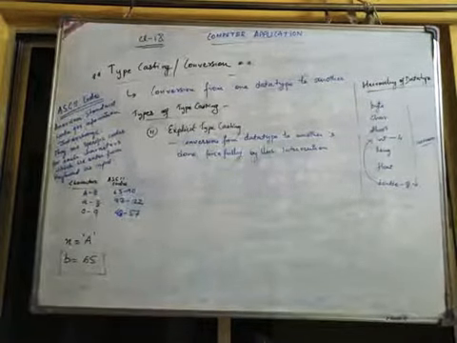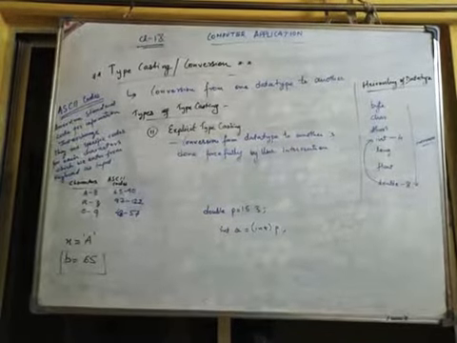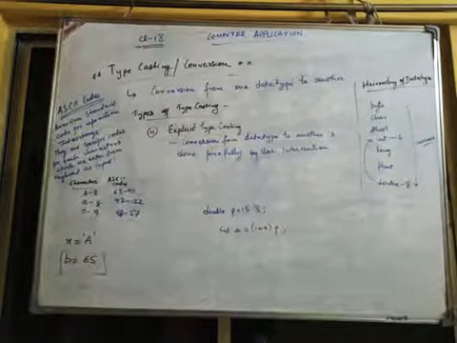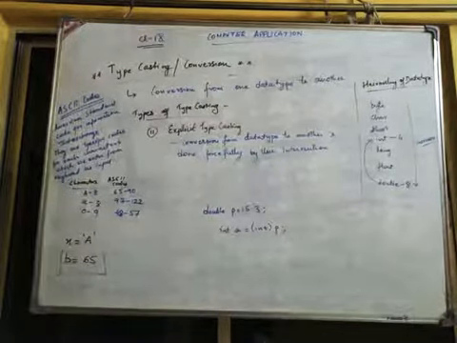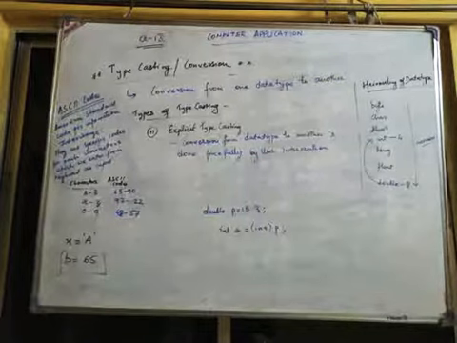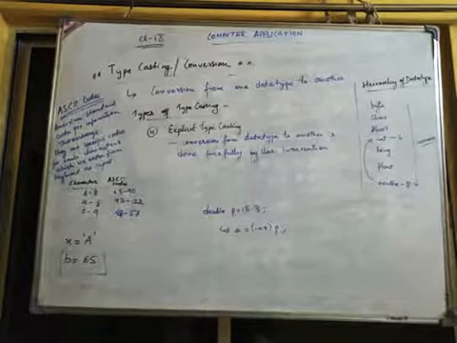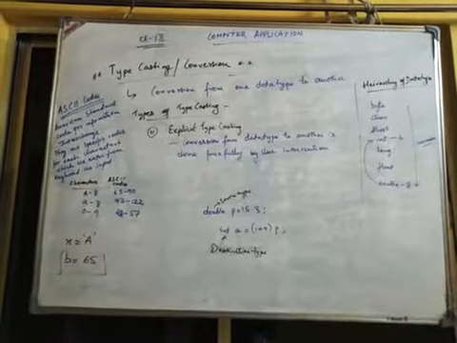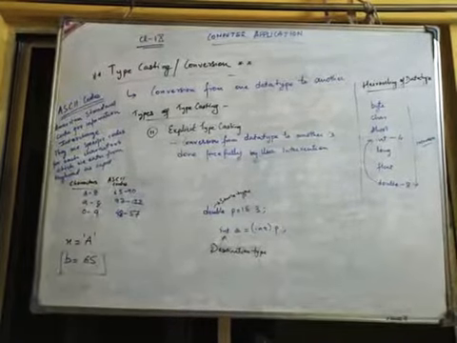For example, if I write double p equals 15.3, and I write int a equals (int) p, whatever data type I have to convert into, I have to keep in brackets. Since p is double, the source type is double and int is the destination type here. So in this example the destination type is smaller than the source. This is the criteria for explicit typecasting.